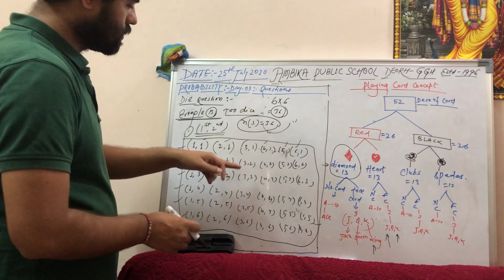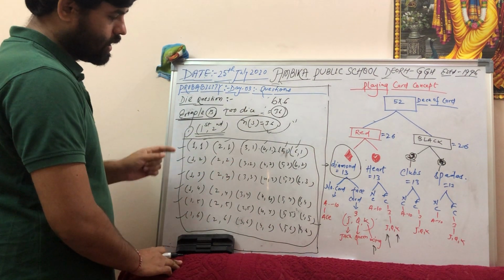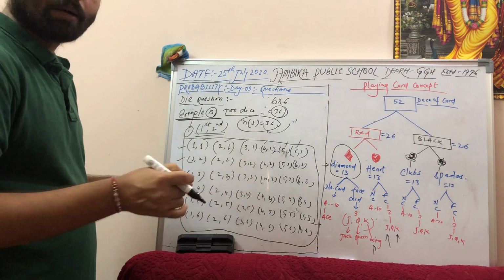So this is the possible outcomes. You can write it down, and I hope you have understood. You do not have to remember.